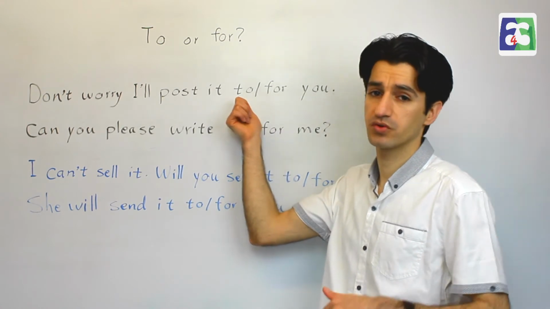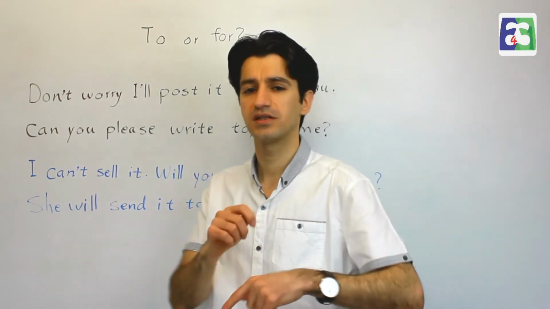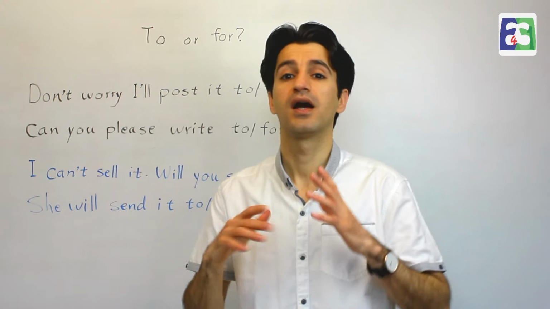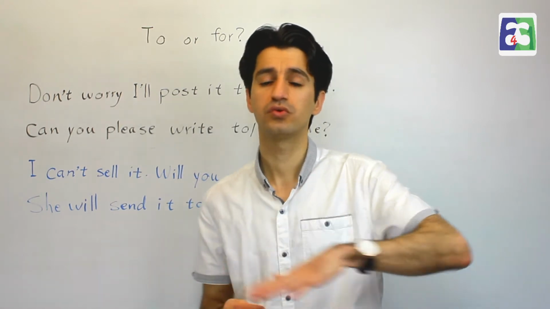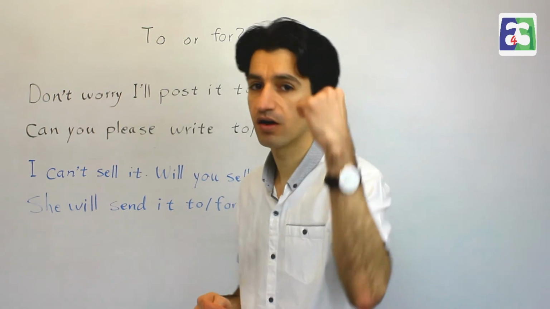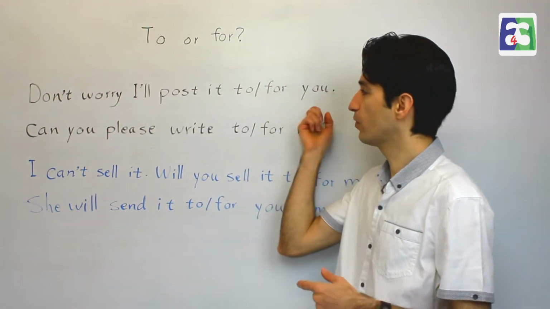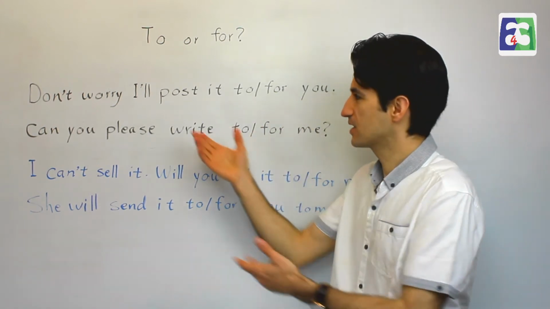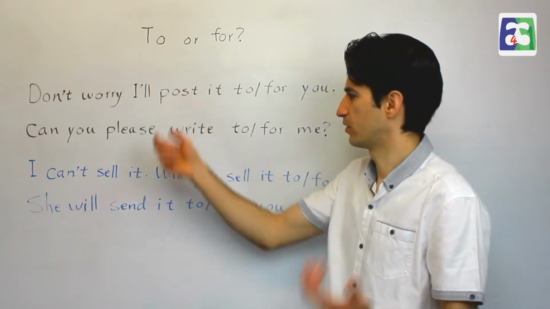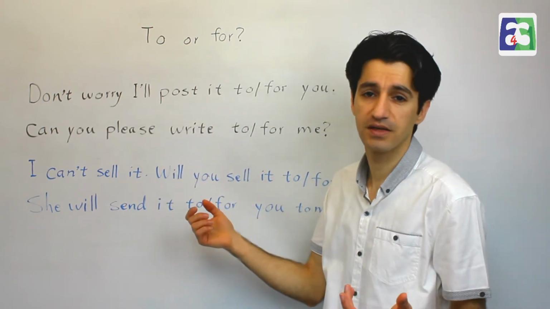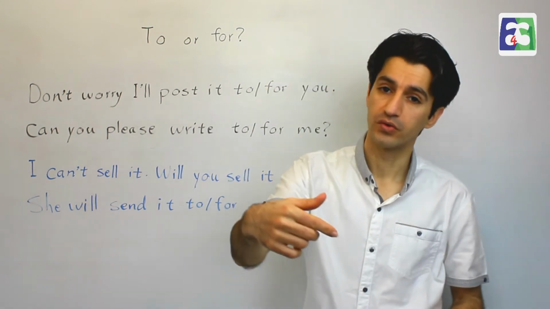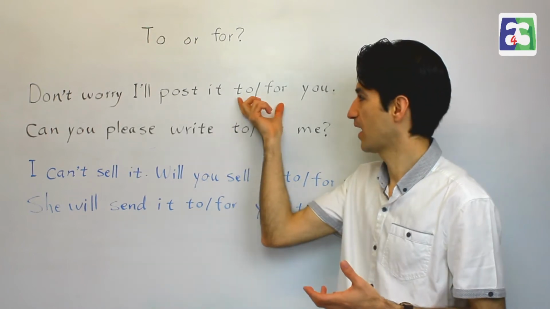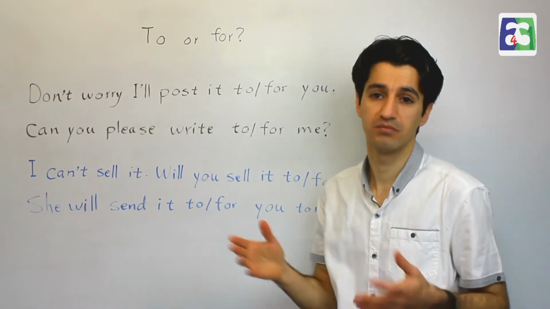Okay, I would not say I will post it to you. If I say I'll post it to you, it means I need your address and I'll post it to the address that you have. But no, that's not the case. I want to send it not to you, but to your university instead of you. So if I am doing something for you instead of you, then I would say I'll post it for you. In this case, post. Or if it's a different verb, that's again the same thing. I am doing this for you, okay, not to you. Okay, so this is the difference. This is how these two can change the meaning completely.